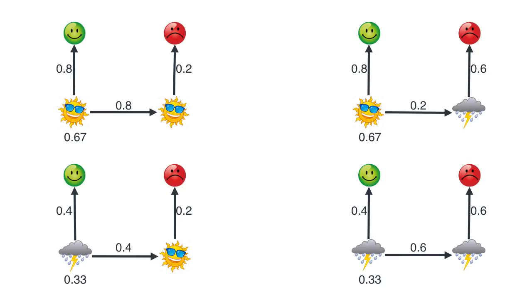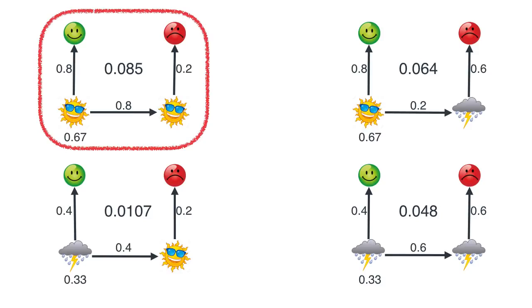But these are the 4 scenarios, and the probabilities of these 4 scenarios are 0.085 for sunny, sunny, the one we already calculated, 0.064 for sunny, rainy, 0.0107 for rainy, sunny, and 0.048 for rainy, rainy. So we look at all of these, and the one that gives the highest probability is this one.